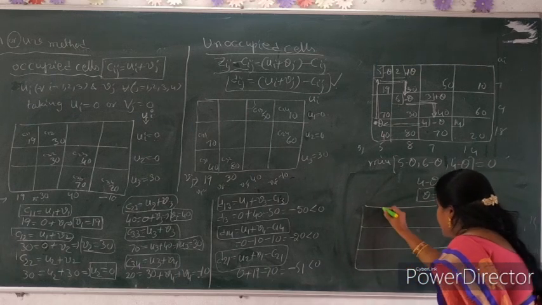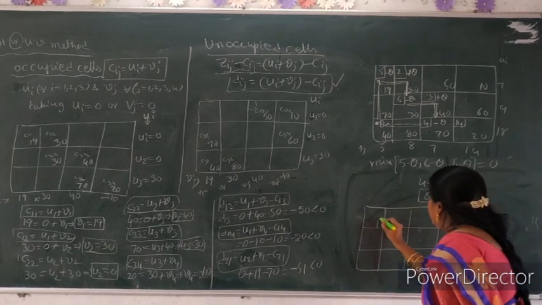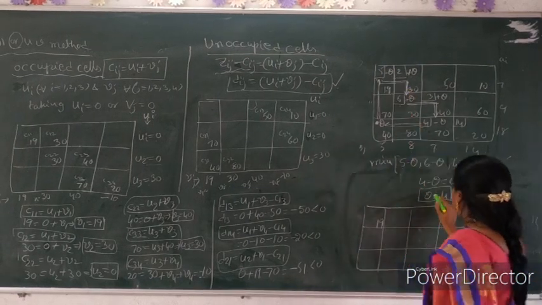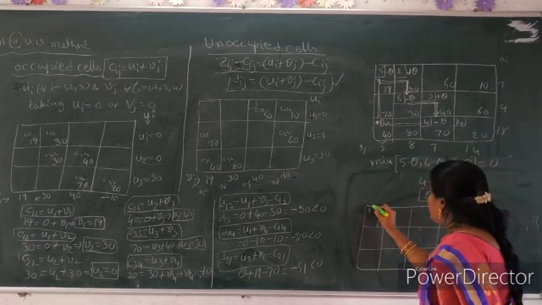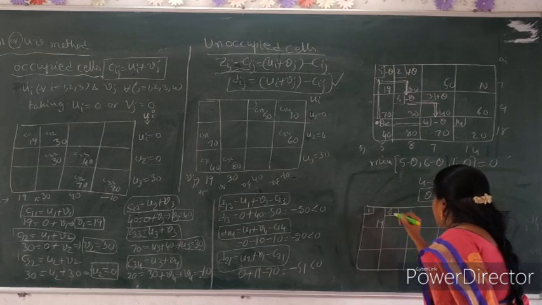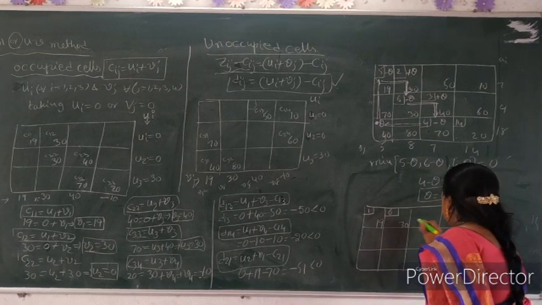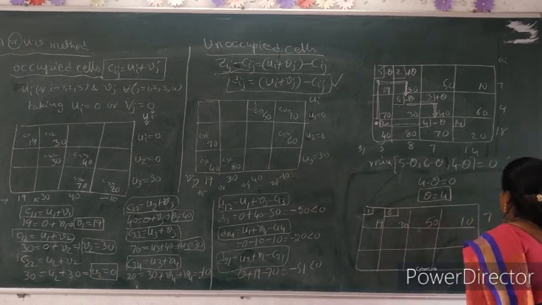So we find out another table: 1, 2, 3, 4, 90. So 5 minus theta, 5 minus 4. Substituting theta, 5 minus 4 equal to 1. Now 2 plus theta, so 2 plus 4 equal to 6. The value is 30, 50, 10. So 1 plus 6 equal to 7.